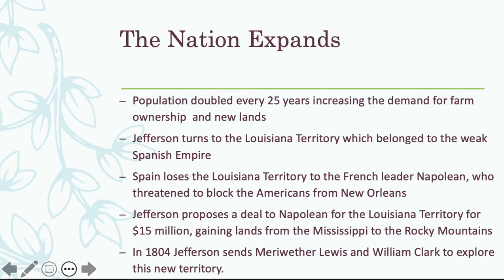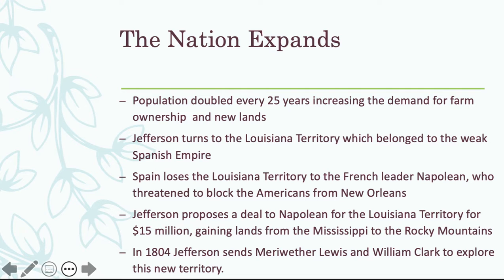Now, once Napoleon has that land, he's going to attempt to block the Americans from New Orleans. New Orleans is incredibly important because it is what we call a port city. This port city opened up into the Gulf of Mexico, which was a place to trade. And we needed to be able to go down the Mississippi to the New Orleans port and trade out of there.